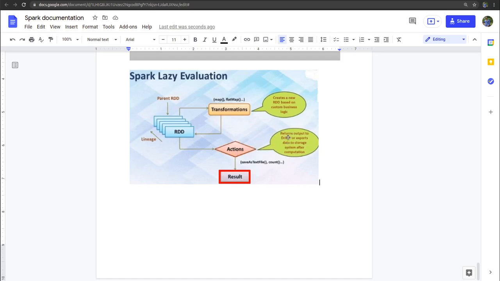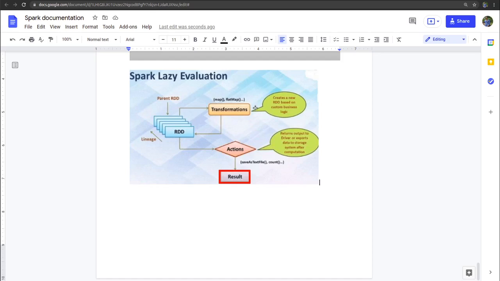As it says here, an action returns output to the driver or exports data to a storage system after computation, and a transformation creates a new RDD based on custom business logic. So here it just creates an RDD on the logic we have given it.